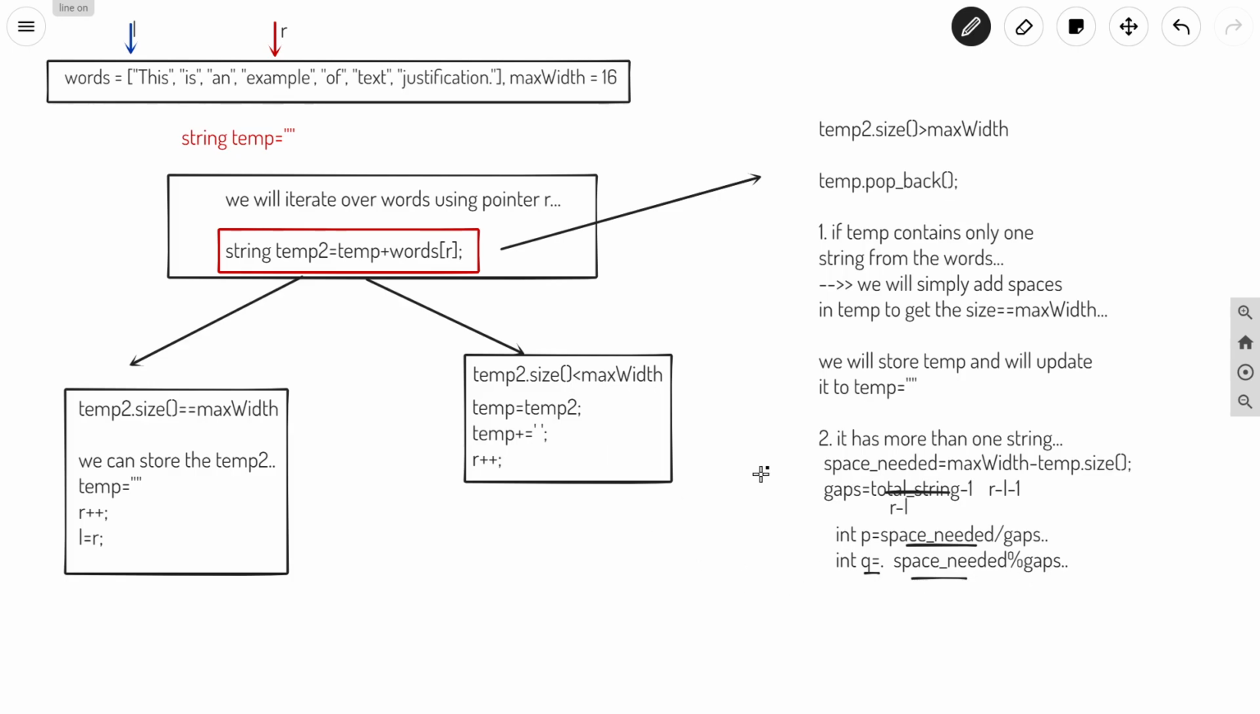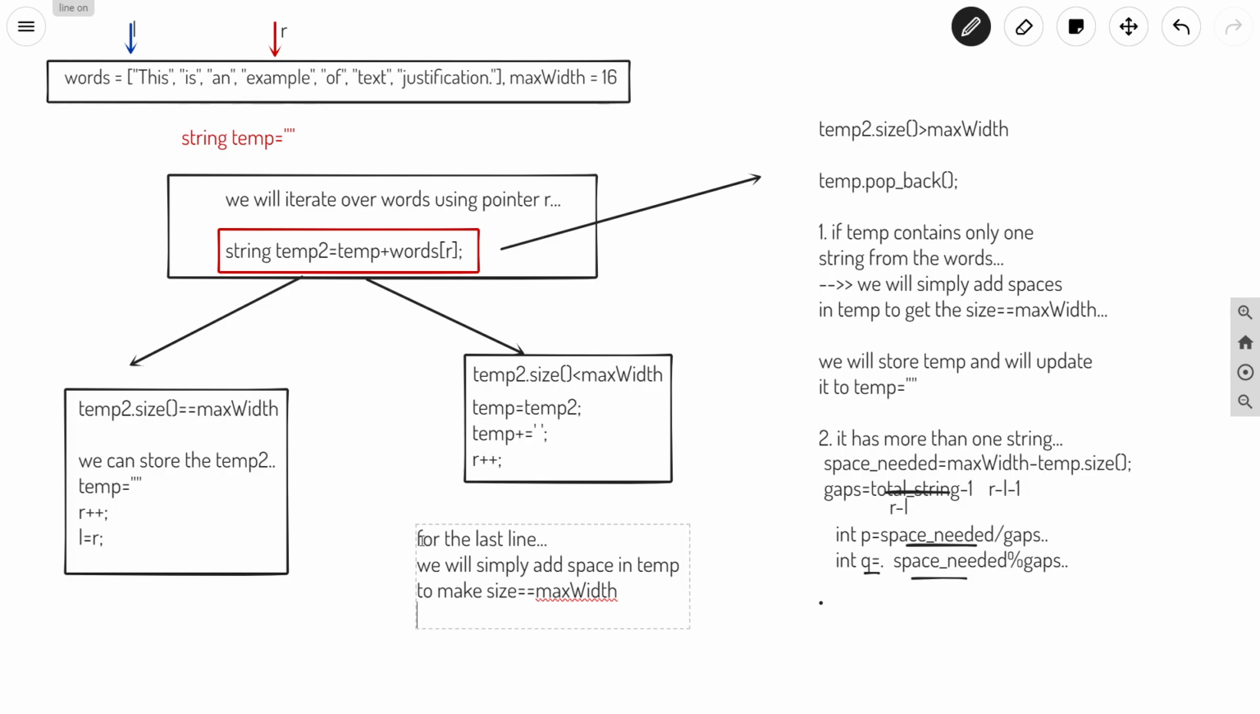In order to achieve even distribution, this we will do, and after doing all this we will just get our string and store it. We will see that part in code. Again, for the last line, what we will do is simply add extra spaces in temp to make the size equal to max width. Okay, we have to make the size equal to max width.